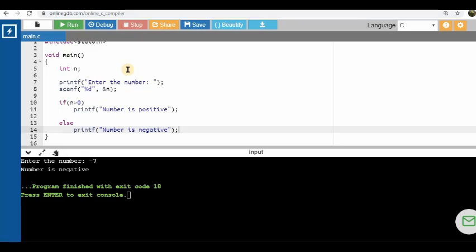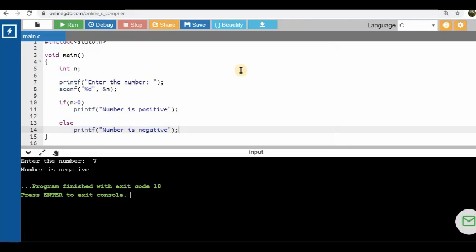This program is an example of a two-way branching statement. Here there are two possibilities, two branches from a given condition. Either n can be positive or n can be negative. Many times we also come across situations where our program needs to branch in more than two ways. So we may have to perform a multi-way branching. For this, we may have to make use of a nested if-else statement or an if-else ladder.